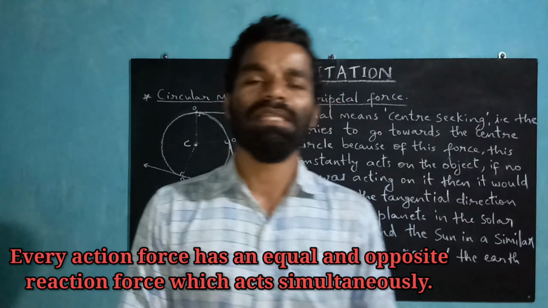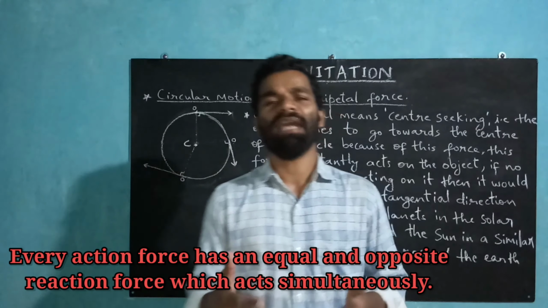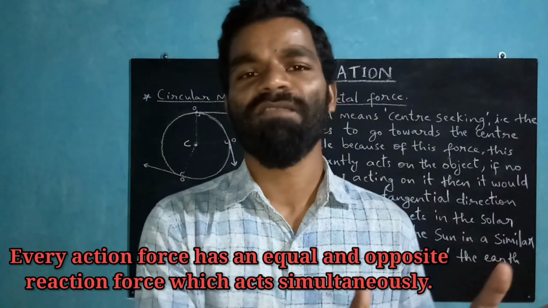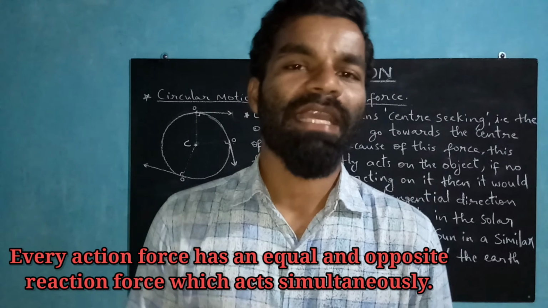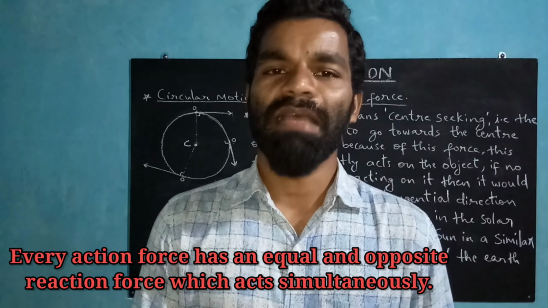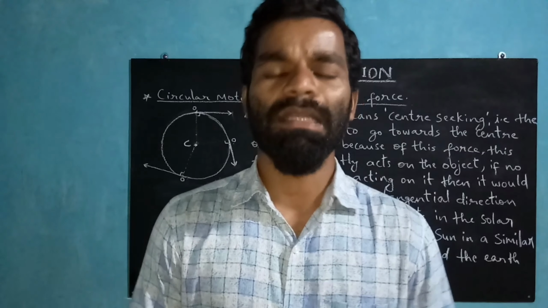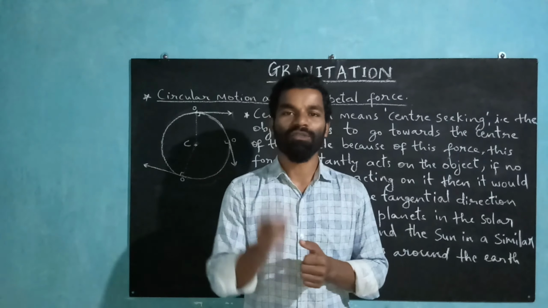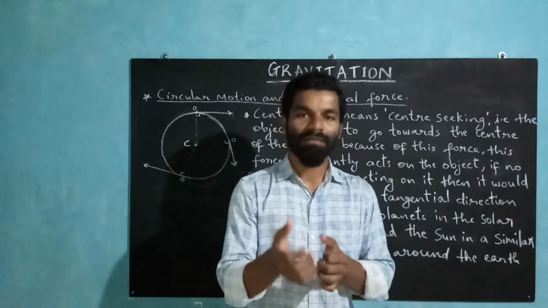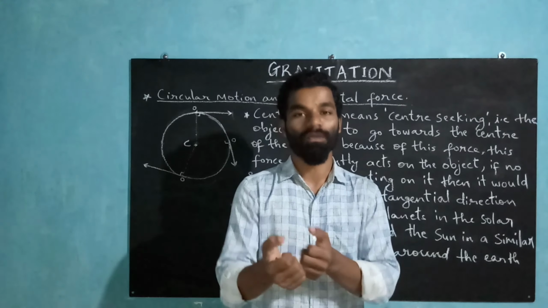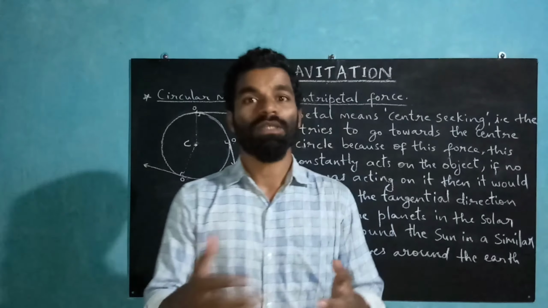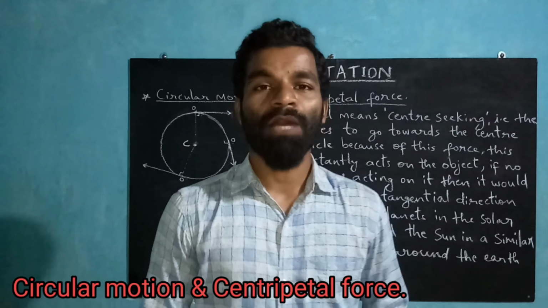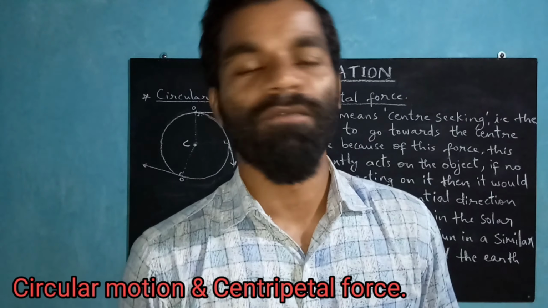And the third law says that every action has an equal and opposite reaction force. So every action force has an equal and opposite reaction force. And we had taken the example of the gun and the bullet. The gun recoils after firing a bullet. So the bullet goes in the front direction, but there is some reaction force also. The gun recoils. So that was Newton's third law of motion. So next we will study about circular motion and centripetal force.